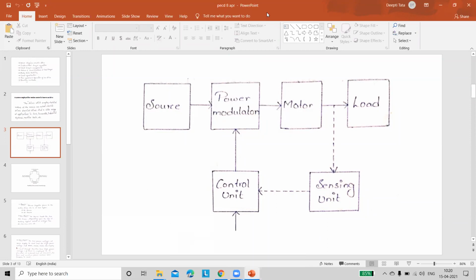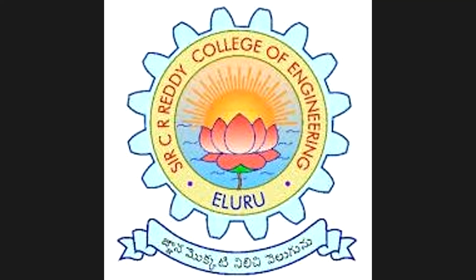So that means the input power, just please mute yourself, all of you.